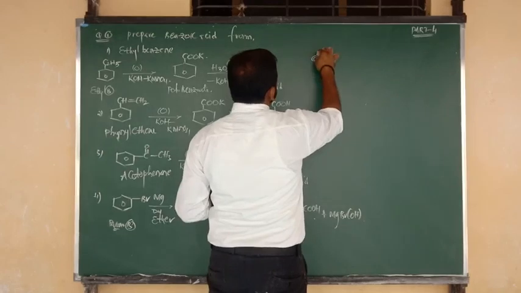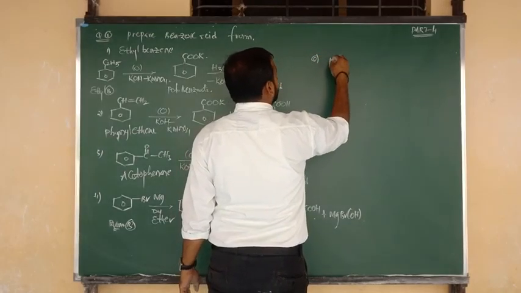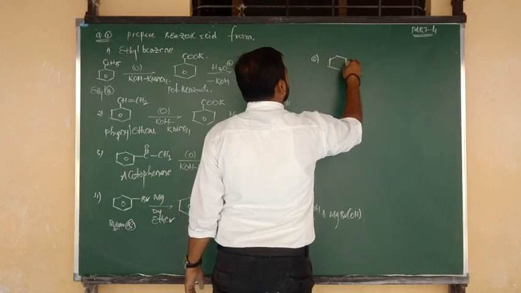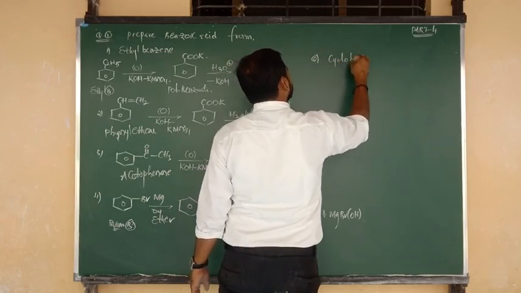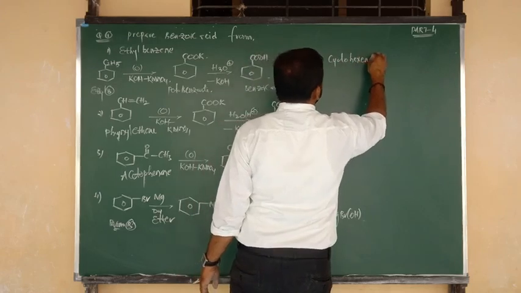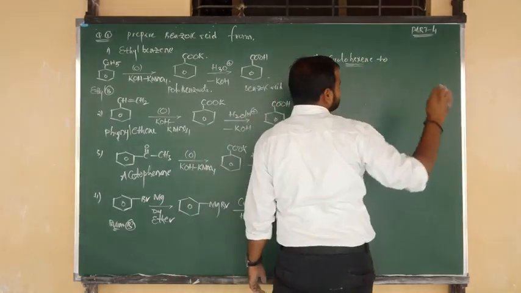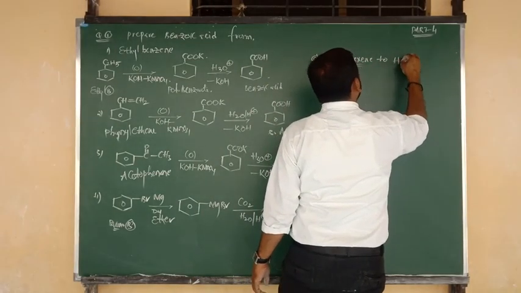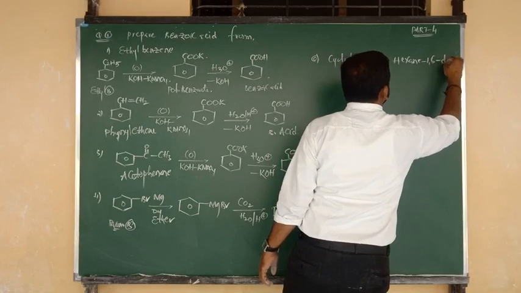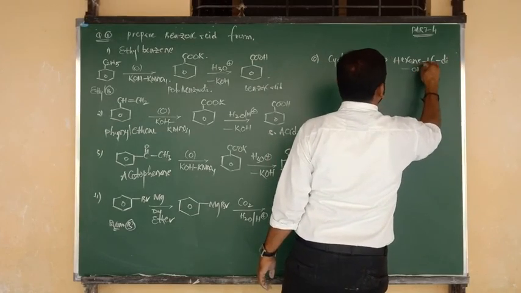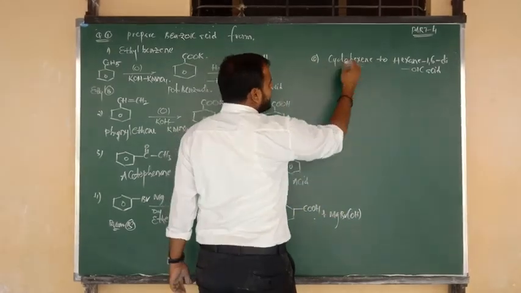One small question: give the conversion of cyclohexene to hexane-1,6-dioic acid.